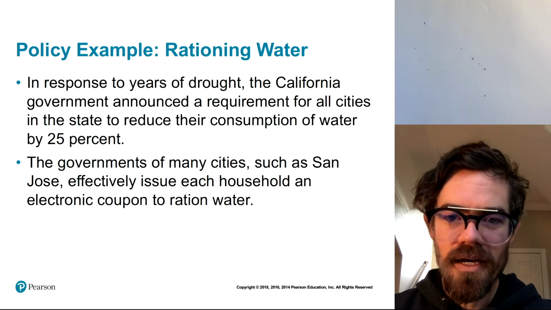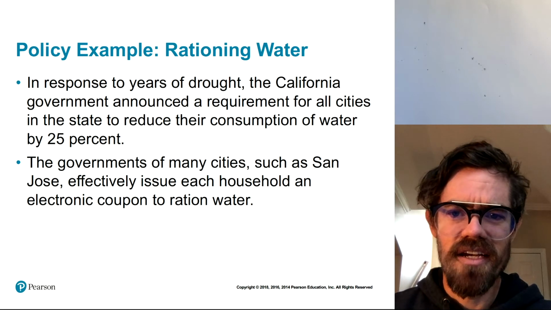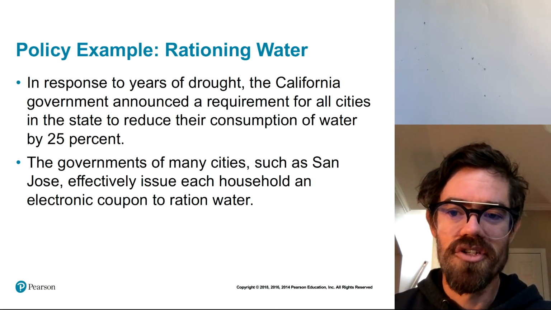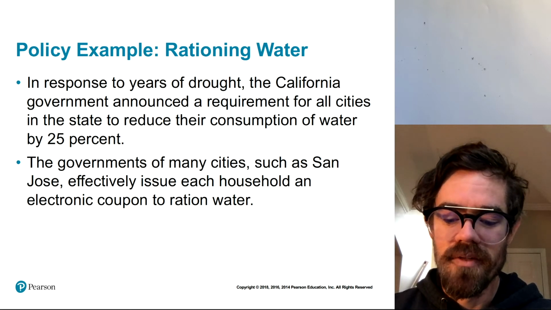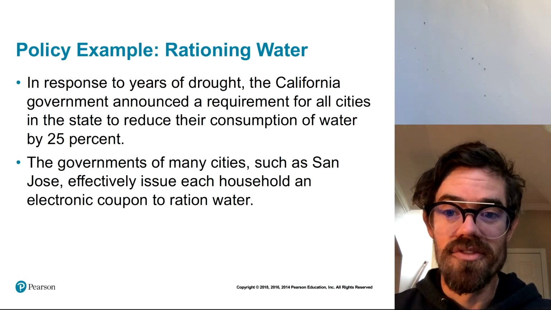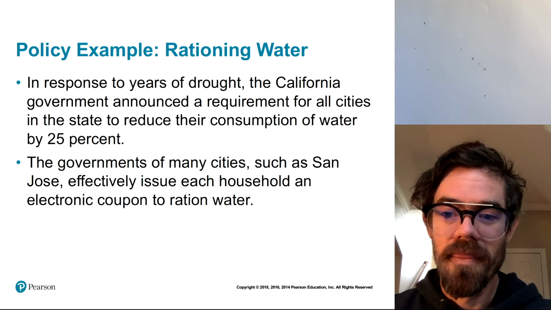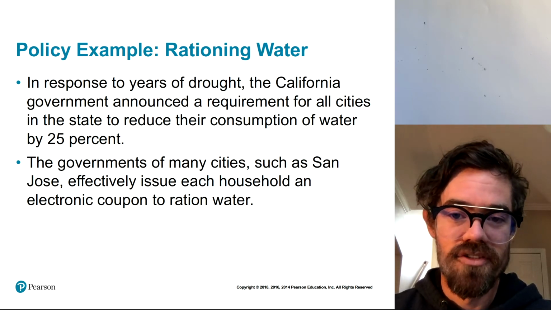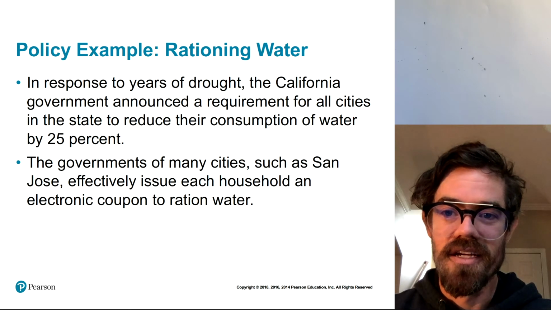A lot of cities, such as San Jose, did this using an electronic coupon to ration water. Each customer could only get so much water, and once they hit their limit, they were cut off. That's an example of a coupon rationing system.